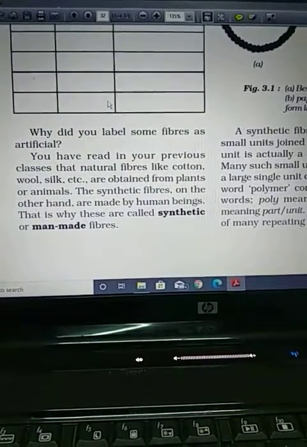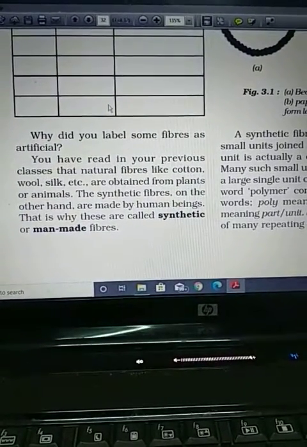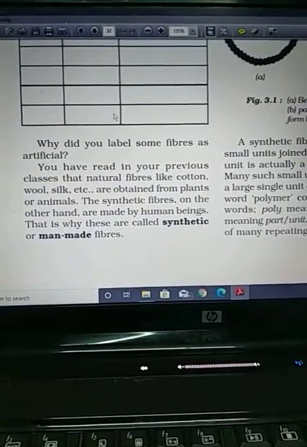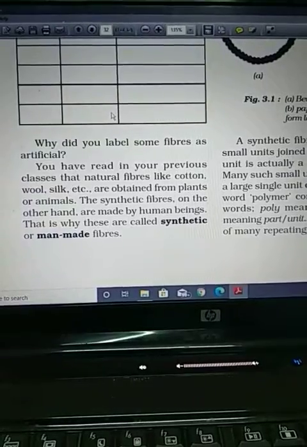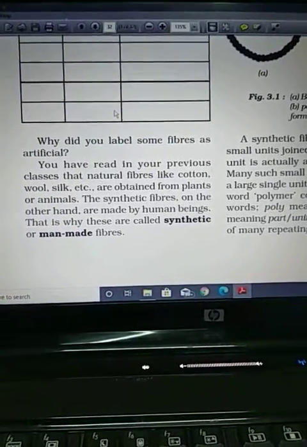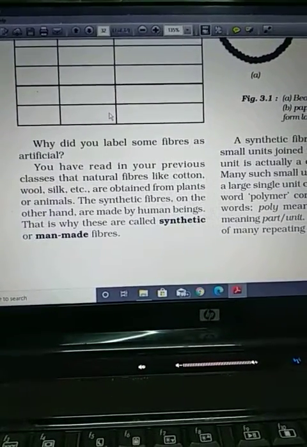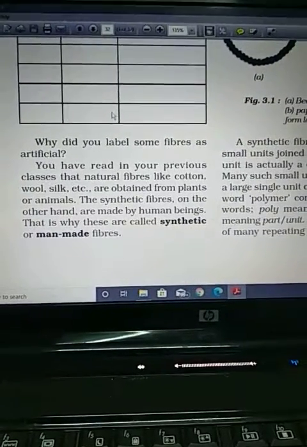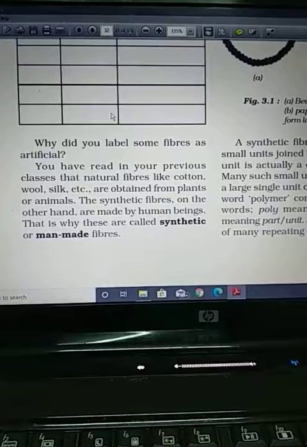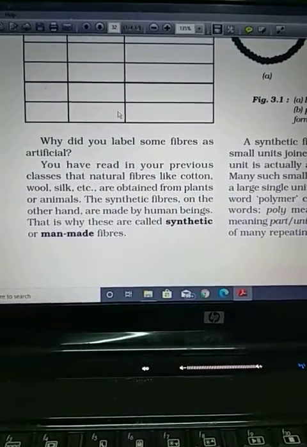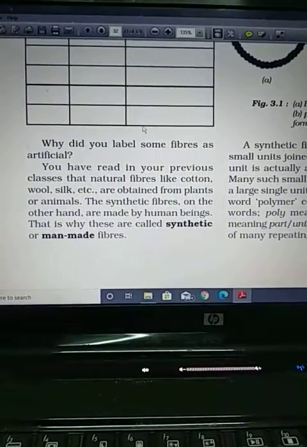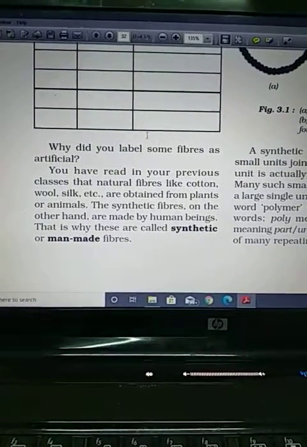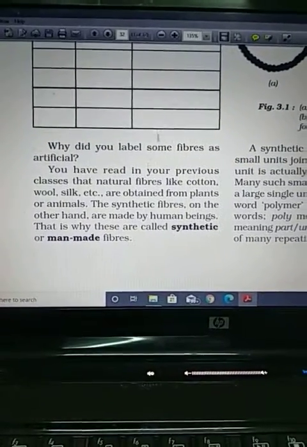And wool and all animal bodies are made up of proteins. So this is the reason that when you burn any animal product, it gives a smell just like burning hair. And if you burn anything that is a plant product, it gives a burning paper-like smell. And synthetic fiber gives a smell just like burning plastic. So in this way, with the help of the combustion test, you can find out which is natural and which is artificial, and also which one is plant fiber and which one is animal fiber.